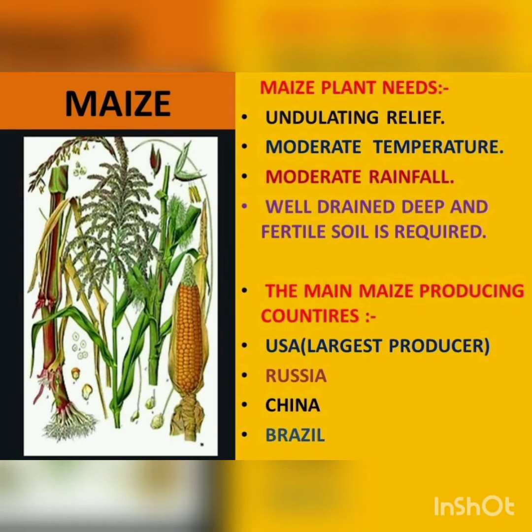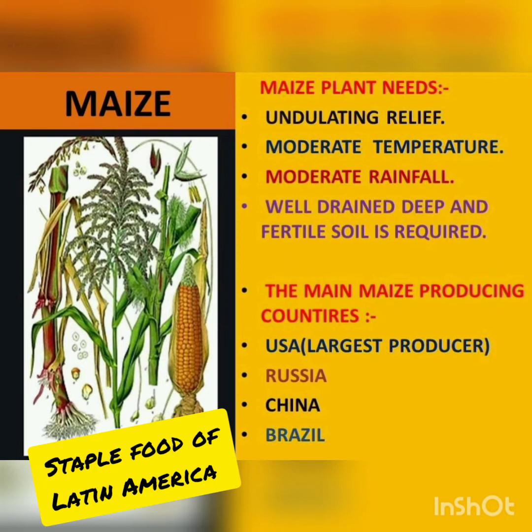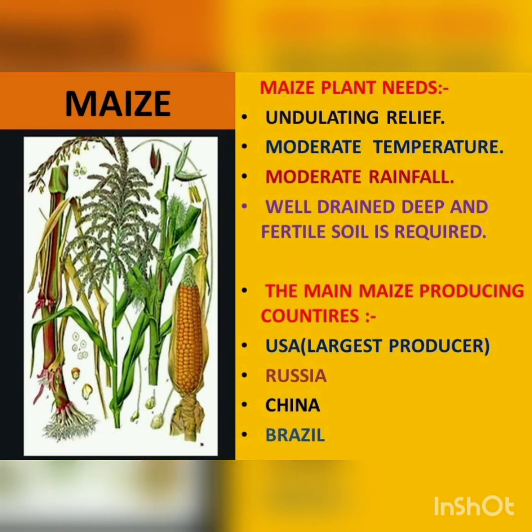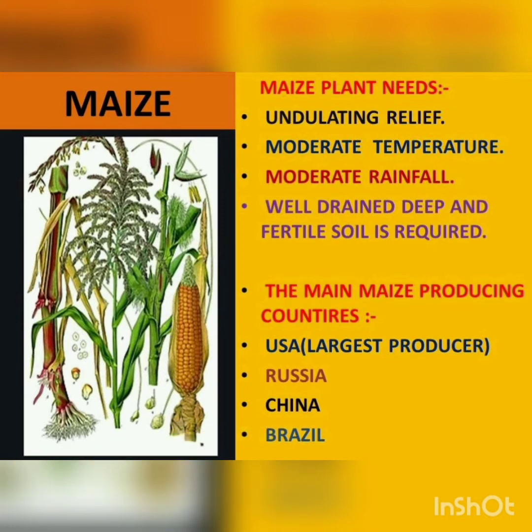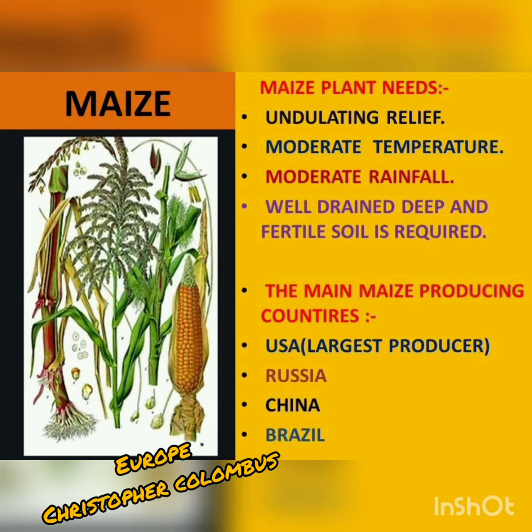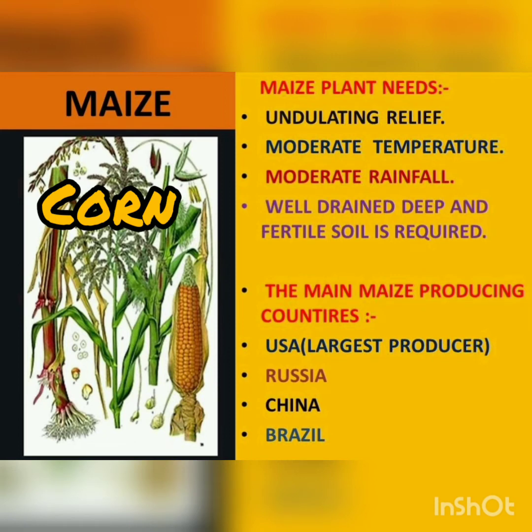Now students, understand maize. Maize is still the staple food, basic food of the people of Latin America, as it originated in Latin America. It was introduced in Europe by Christopher Columbus. It is known as corn in the Americas.